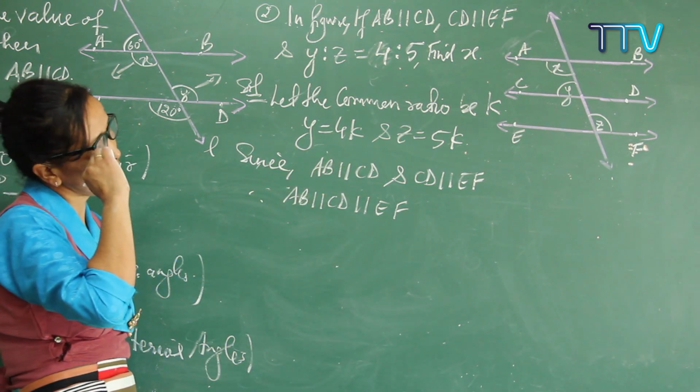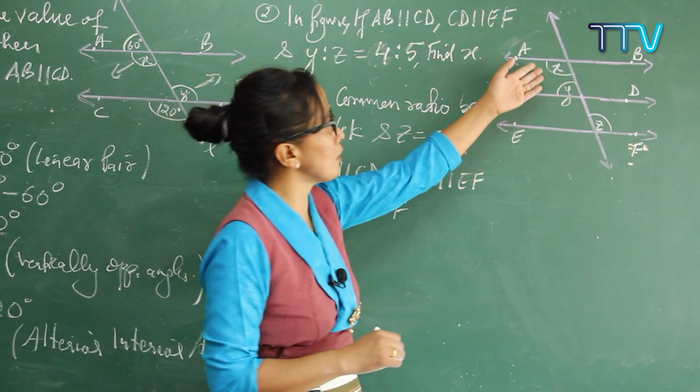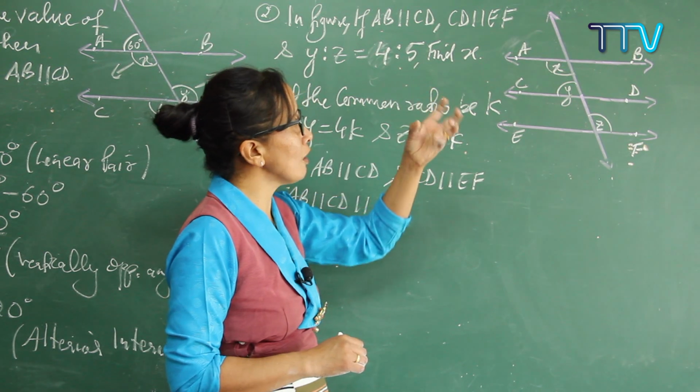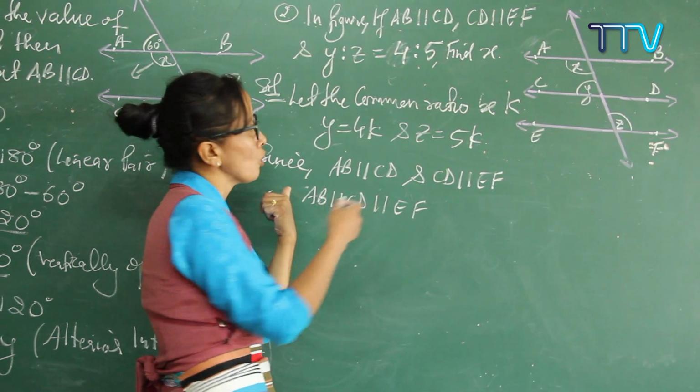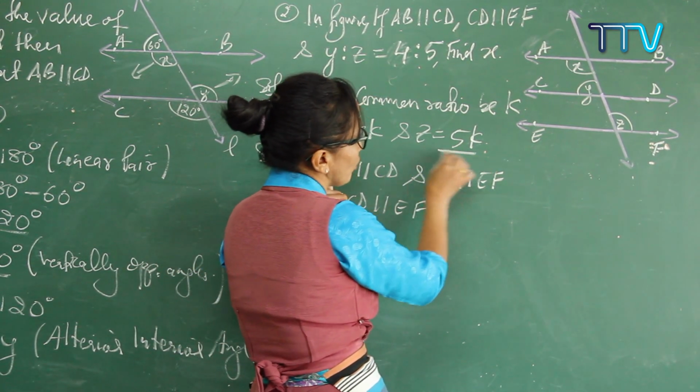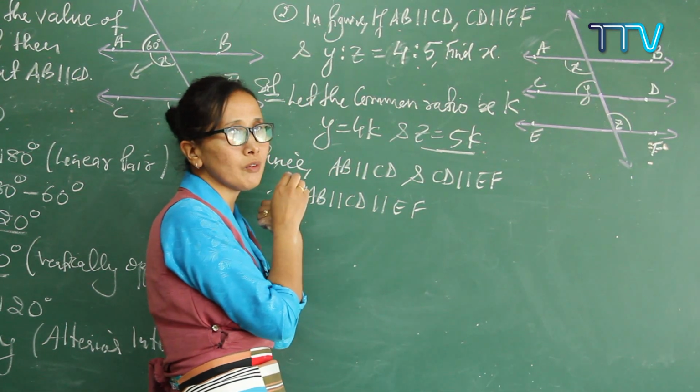Now you have to find your x value. How do you find the x value? You have to use alternate interior angles, if there are any. So see here, we can check. What value do you know? You know only this value. See here, you know the value of z. Got it? You know the value of z.